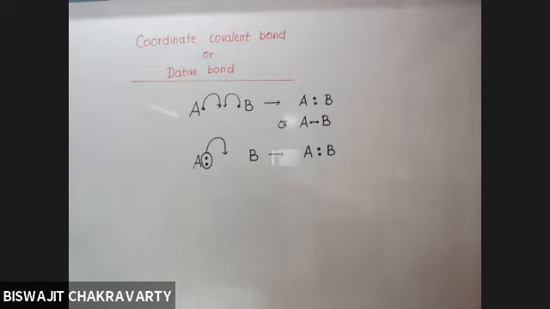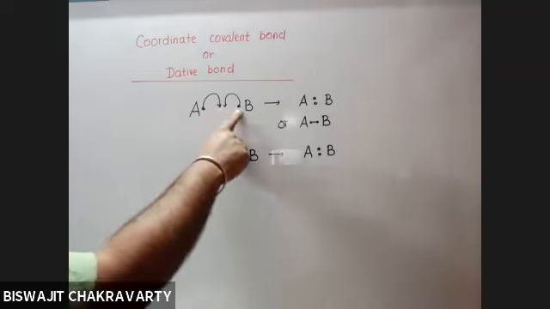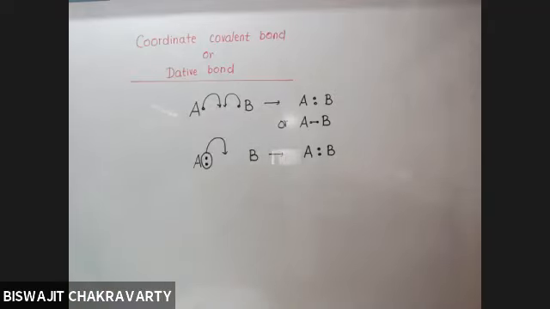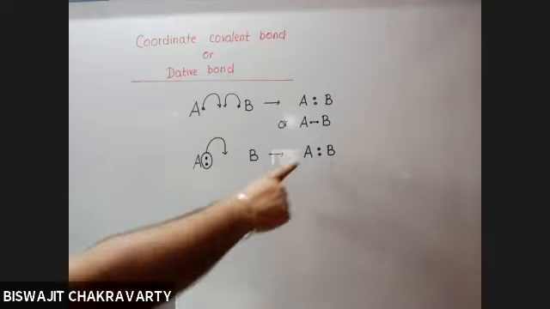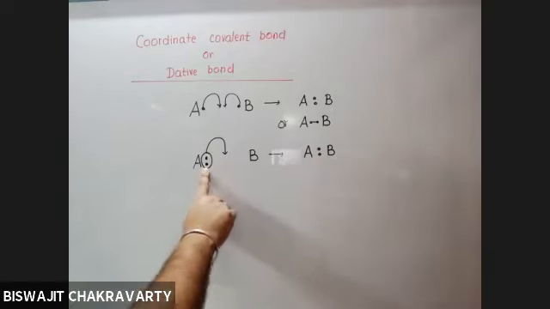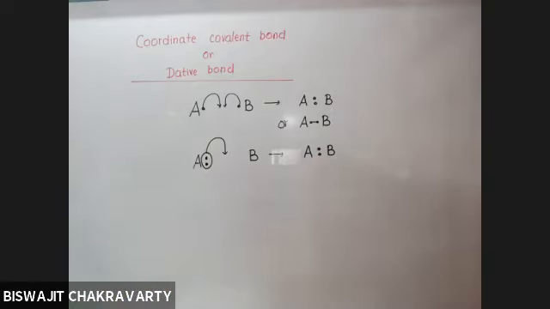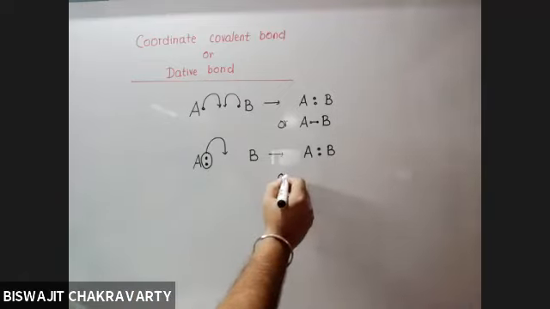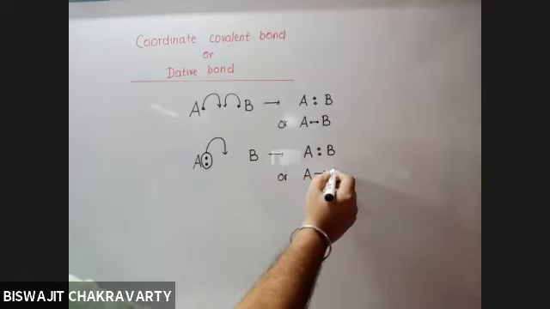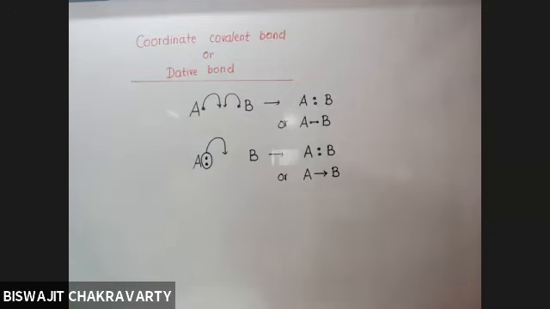In a normal covalent bond, both atoms had equal contribution and then the electrons were shared. In a coordinate covalent bond, the electrons taking part in sharing come from any one atom which is electron rich, and the other one does not have any contribution at all. Such bonds are shown with the help of an arrow. The direction of the arrow is from the donor atom to the acceptor.